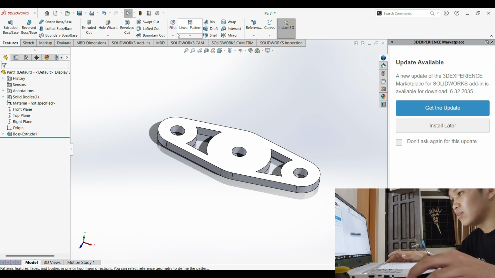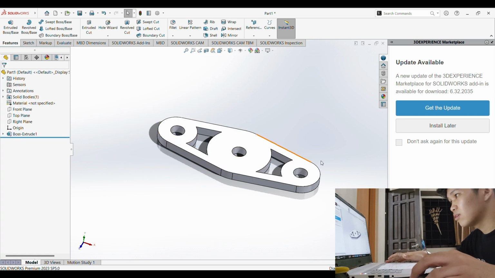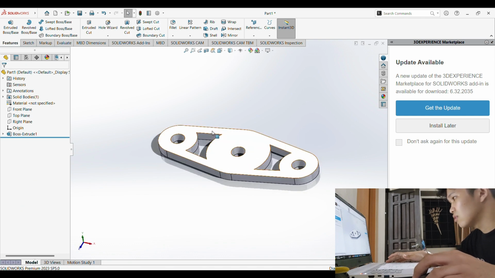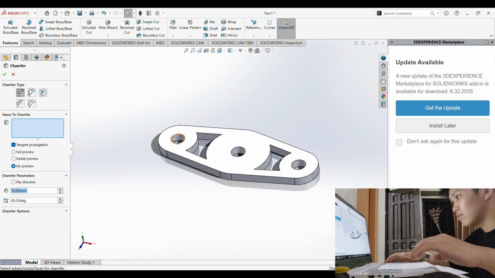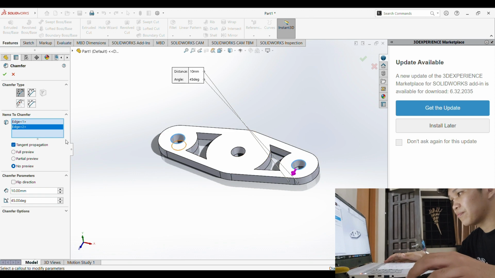Oh, my bad, it should be the top one, because this is the top part. So let's select it, and this one should be 1 millimeter, and it should also be 45 degrees. So just press enter. There we have it.